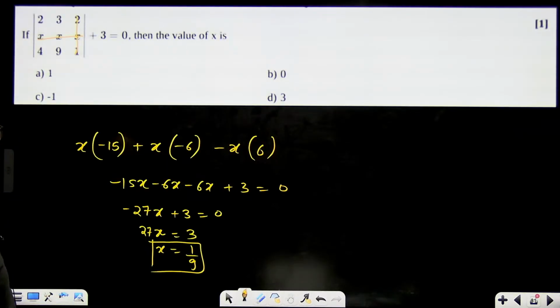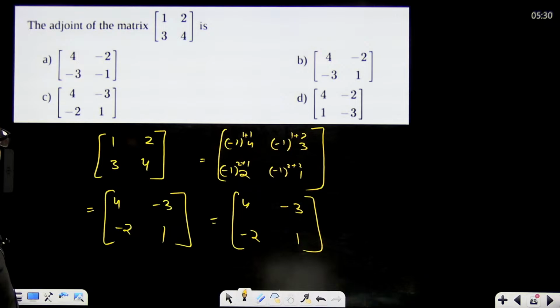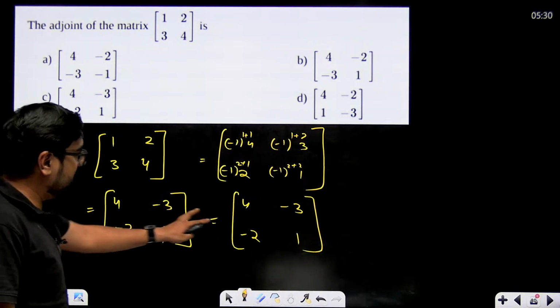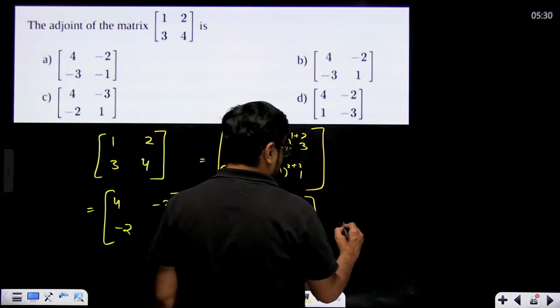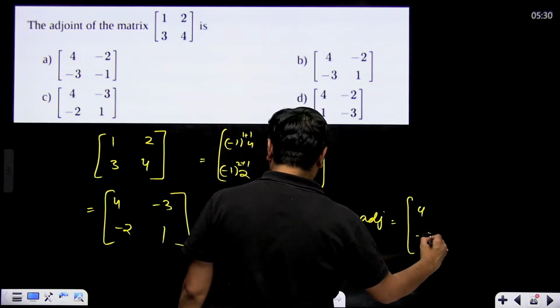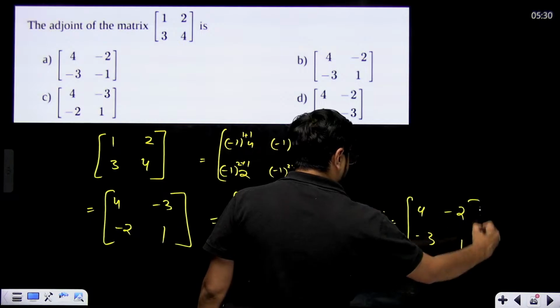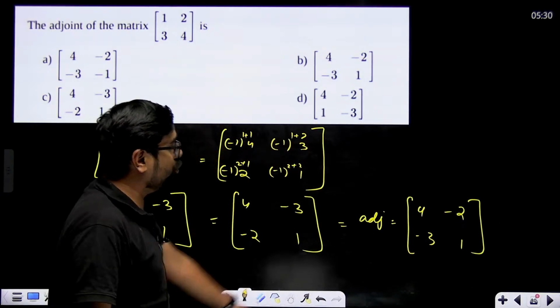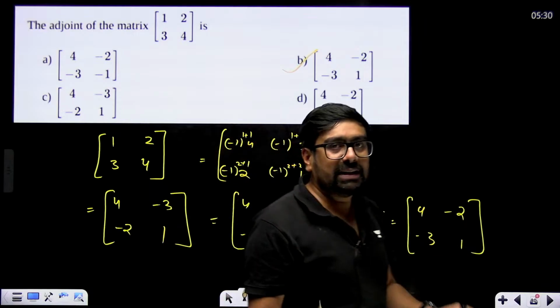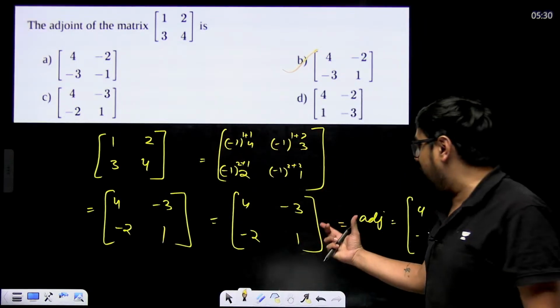Now, how do we find the adjoint of A? Transpose of the cofactor matrix. We just need to transpose the cofactor matrix. So adjoint of A here is becoming 4, minus 3, minus 2 and 1. This will be the adjoint of A. Adjoint is nothing but the transpose of the cofactor matrix.